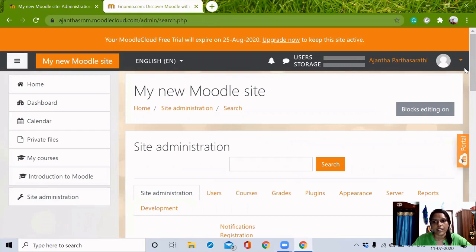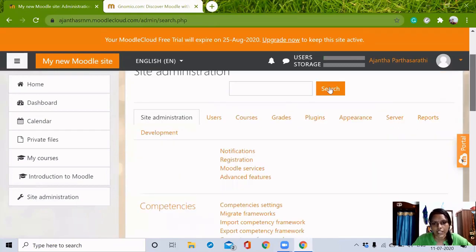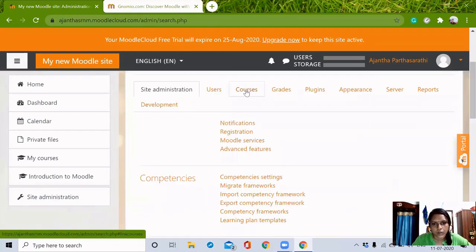In the site administration, we can see a tab in the name courses. We have to get into this. If you want to explore all these tabs, we can explore it ourselves. But I'm just going to tell you how to create a course and how to add activity and resources and how to enroll students in our course. This is actually basic for every teacher. That is the thing which I'm going to tell you.